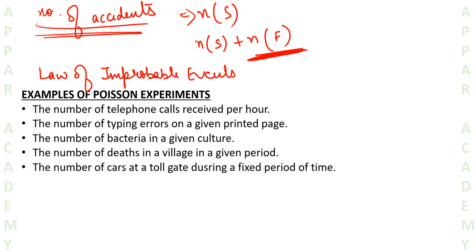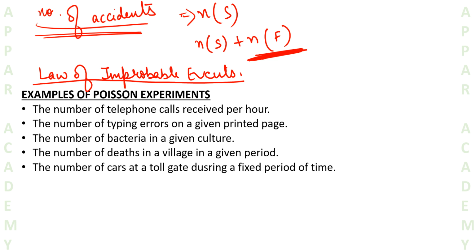Why law of improbable events? Because the probability of occurrence of that event is very, very low. There's a very low chance of occurrence of an event, right? So this is all about the law of improbable events, where we know that the probability of the occurrence of an accident is very low, and we cannot count the number of non-accidents. So here we will be using Poisson distribution.